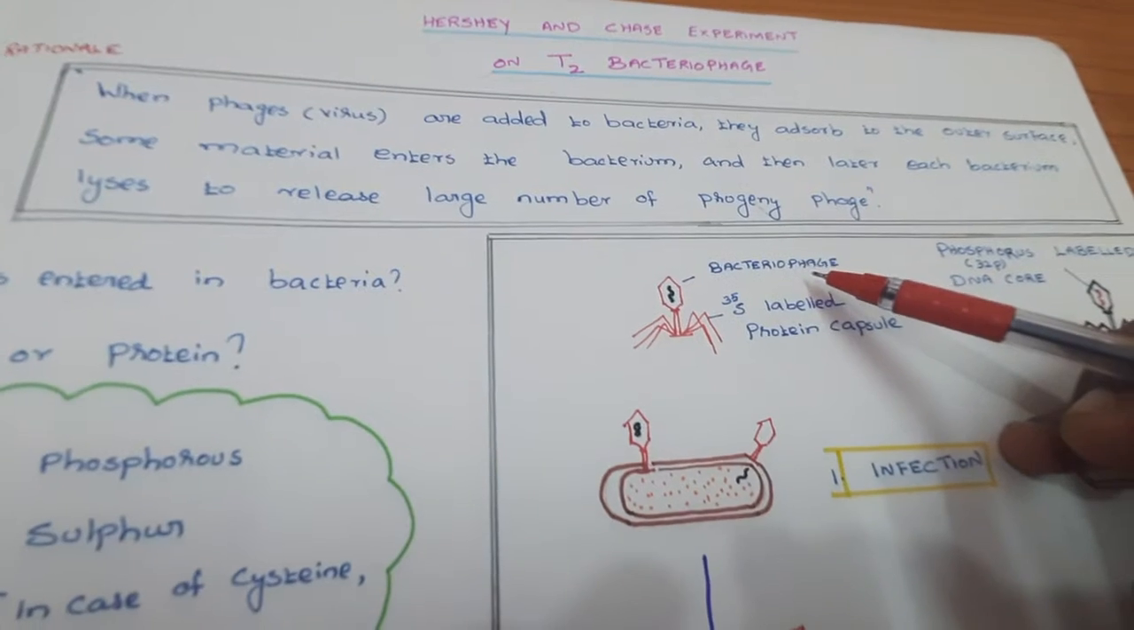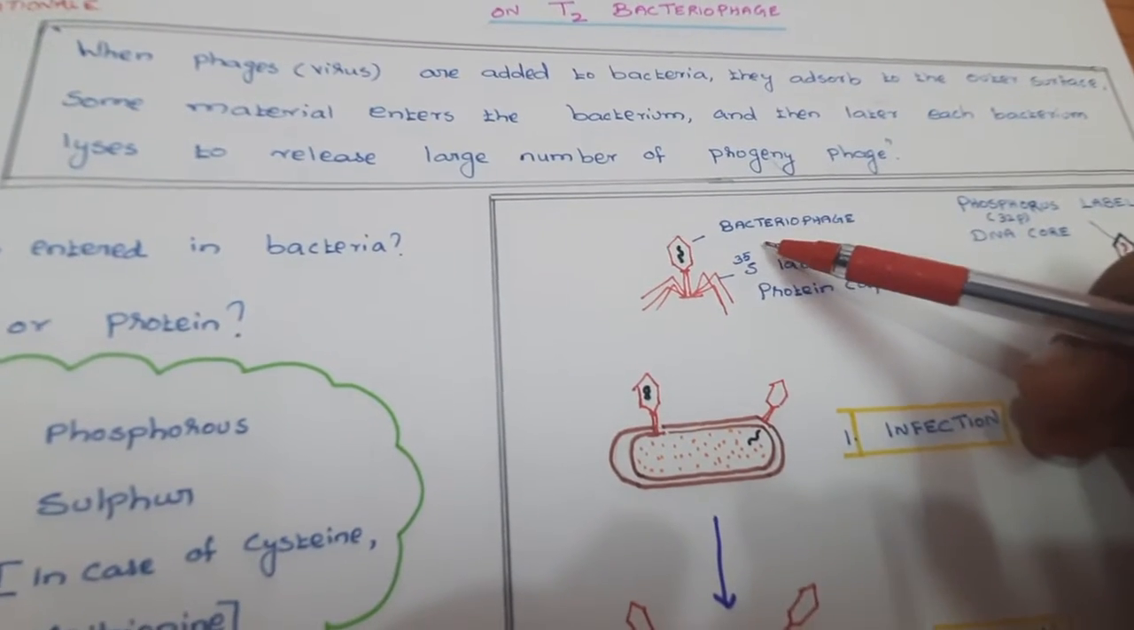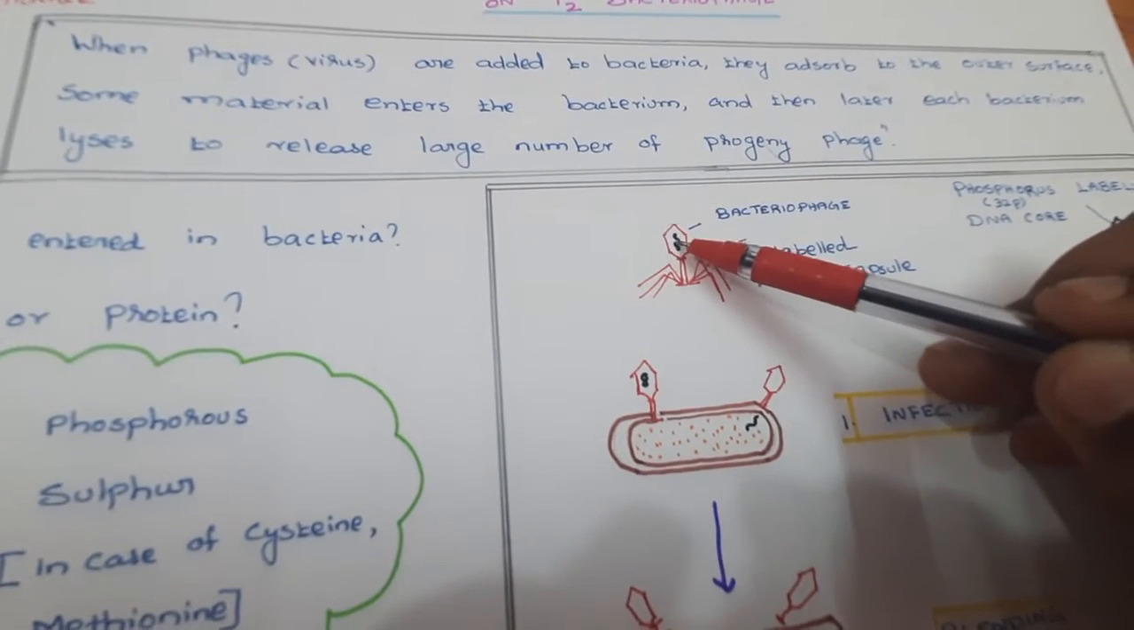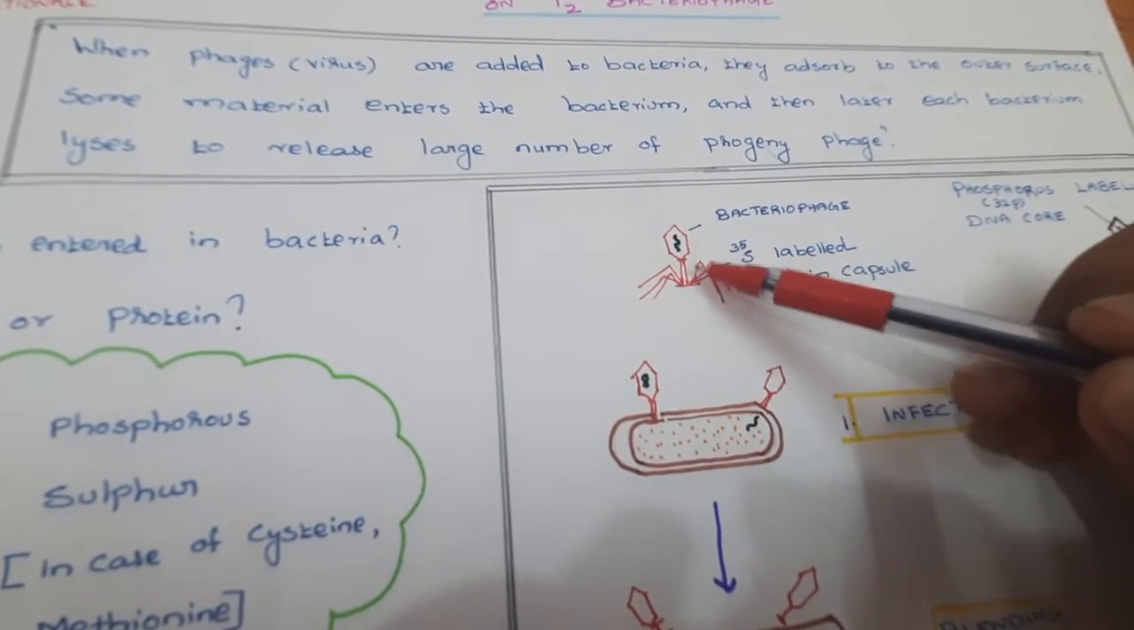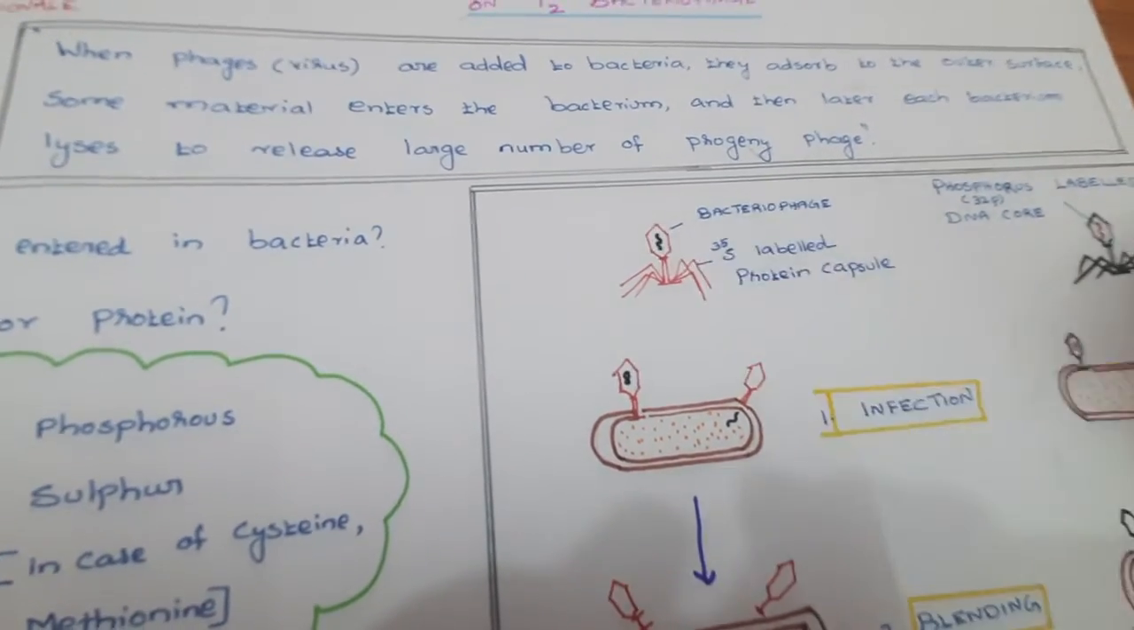He took a bacteriophage. What is a bacteriophage? The virus which infects bacteria is called a bacteriophage. This bacteriophage contains two parts: one is DNA, and the other is the protein coat, called the capsid. This is protein and this is DNA.